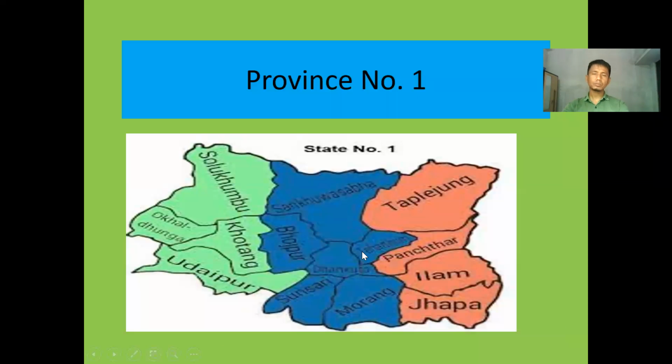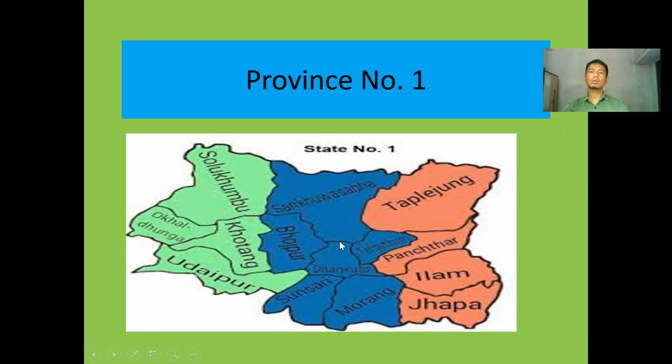Now let's go to another slide. Look here, province number 1. I have told you already that province number 1 hasn't got a name. The parliament of province number 1 isn't able to name it. There is disagreement among the political leaders and members of parliament; they do not have consensus. Morang district, where we live, lies in this province number 1. Jhapa, Ilam, Panchthar, Taplejung: look here, you can see the districts. This district lies in province number 1. And this is the outline map of Nepal.